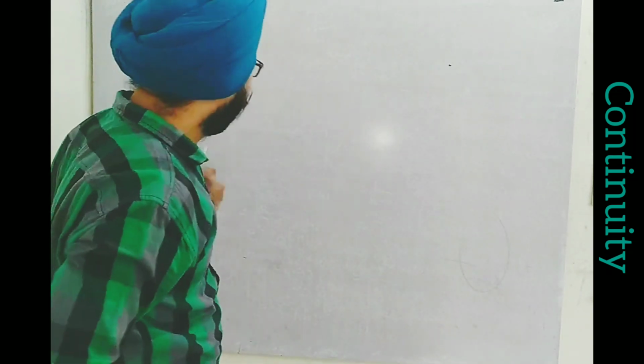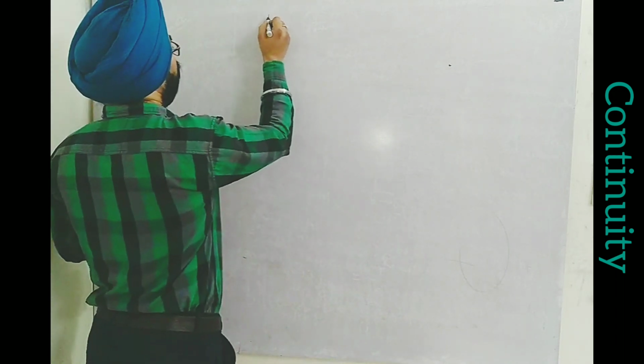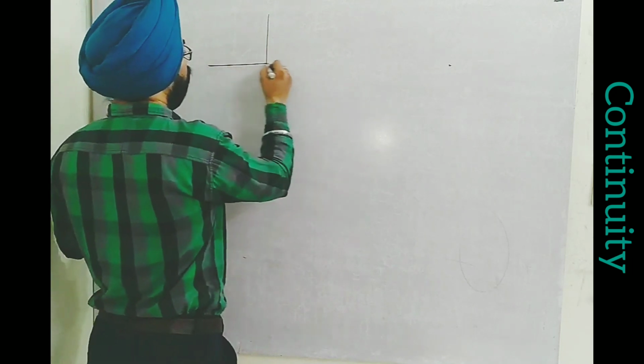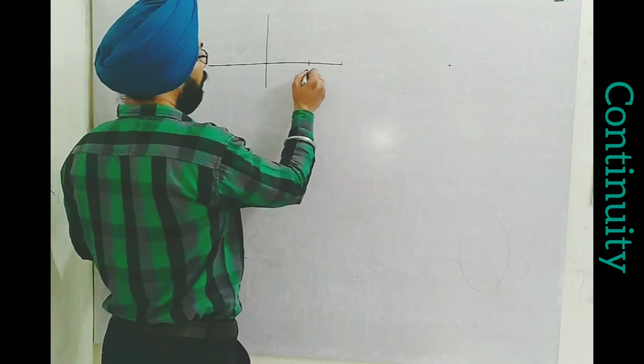And do not skip. Let's start. First case. Suppose there is a point x equal to a.